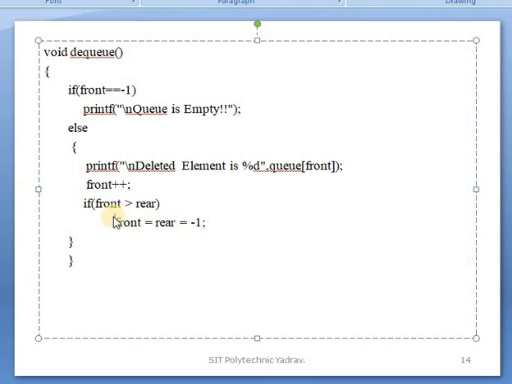The inner part is executed when the queue is empty, that is, when the front pointer crosses the rear. At that time the queue is empty, so front and rear are set to -1.